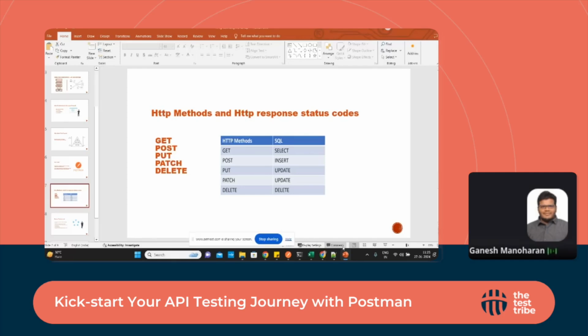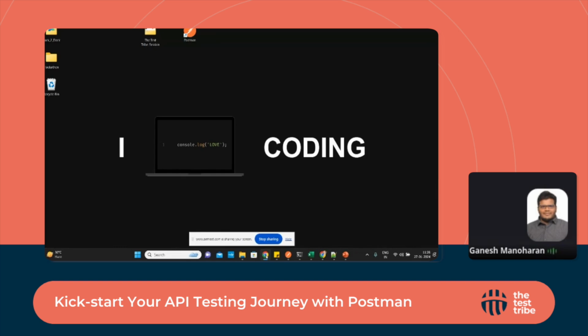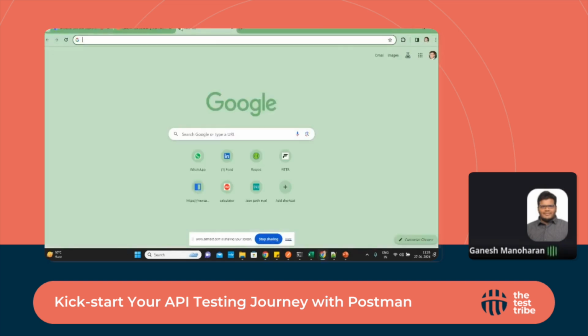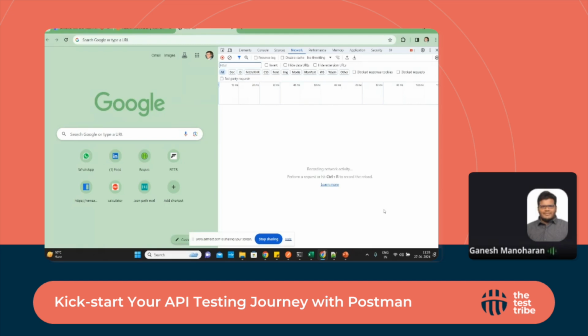If we want to retrieve any values, we'll go for a get method. If we want to create any resource, we'll go for a post method. So for example, I'm using the developer tools.